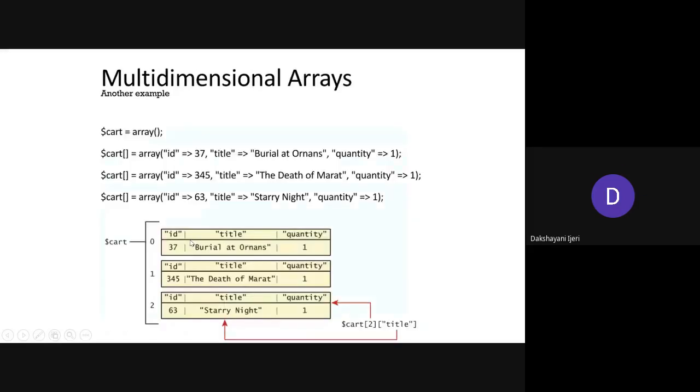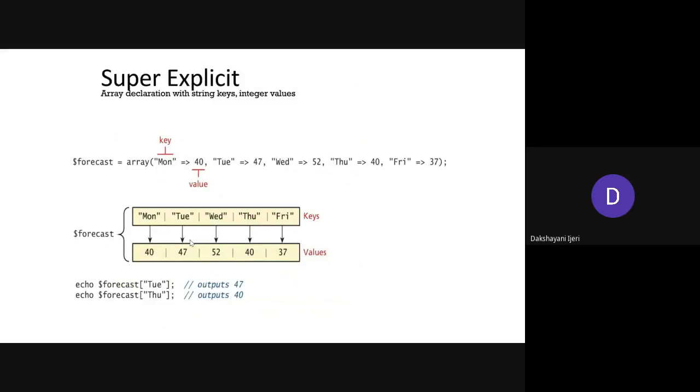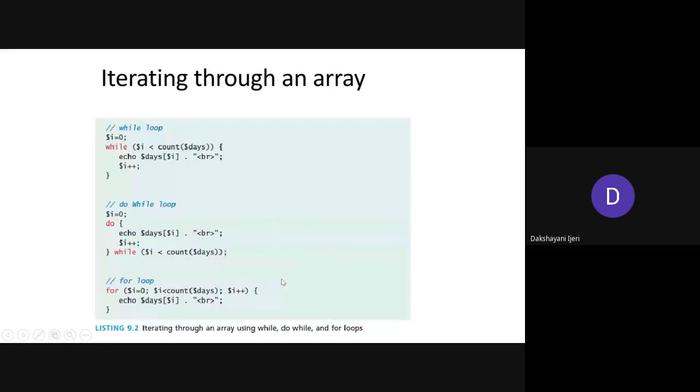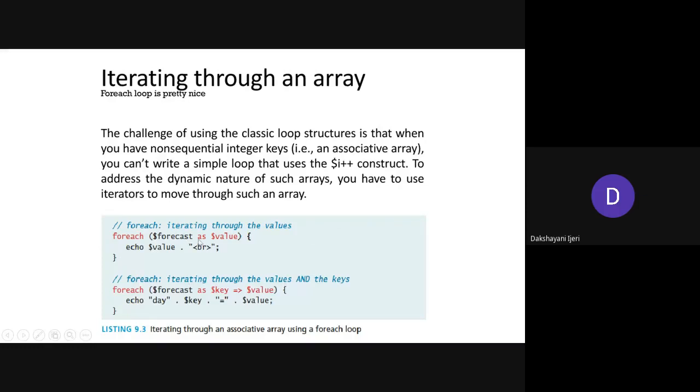If you remember the forecast example that we have seen, forecast is the array variable where we have the keys as strings and values as integers. You need not specify any increment or decrement to continue with the iteration. Since you are using foreach, by default it is going to access all the elements of the array variable. But we are not interested in printing the keys, only the values associated with each key in this example.